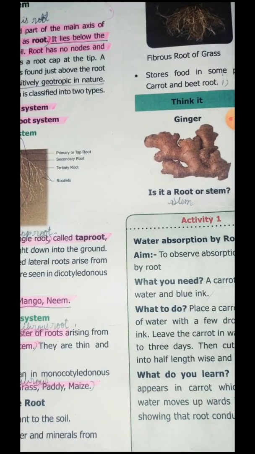It stores food in some plants like carrot and beetroot. These roots store food in some plants like carrot, beetroot and ginger. But ginger is an underground stem. Is it root or stem? Ginger is a stem because it grows in the underground part. So it is called the stem. Shall I move to the next one?